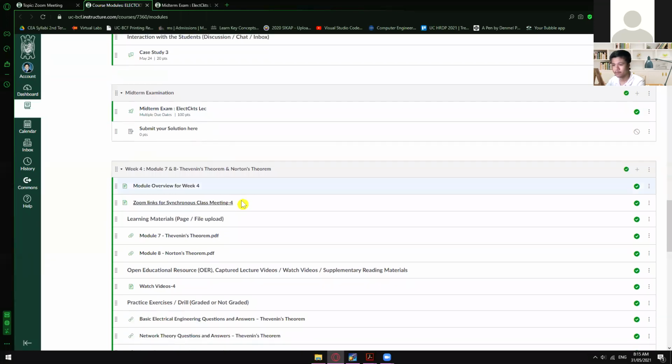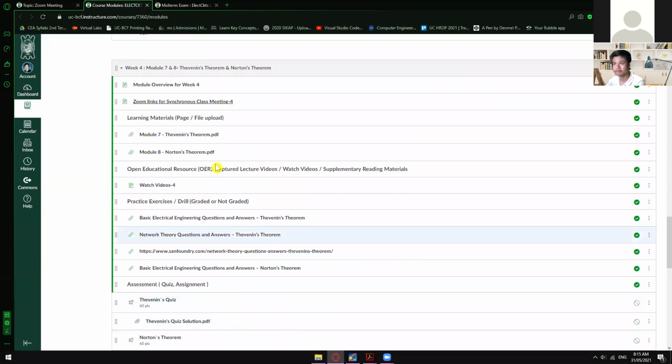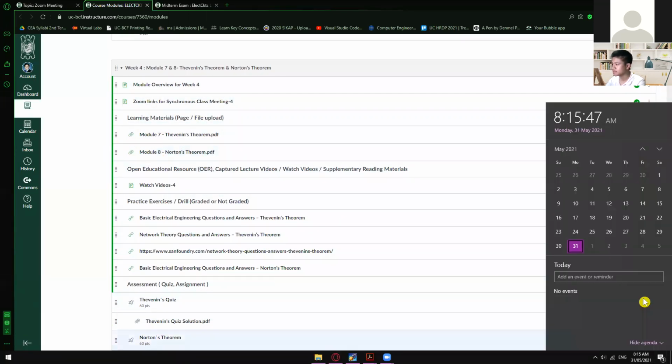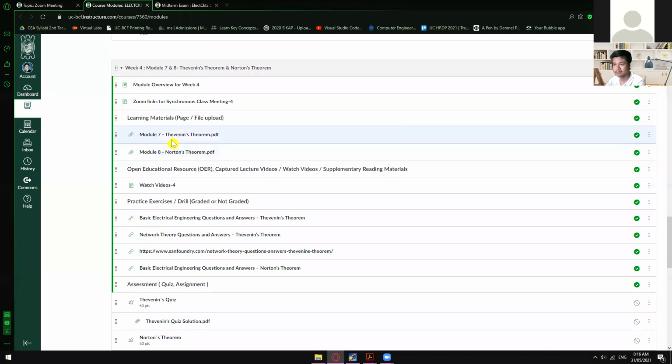But for now, we have to finish these two topics, modules 7 and 8, because the next meeting is coming Thursday, June 3, and we might not be able to meet again due to the webinar that I'll be attending. I'm not really sure if we will meet this coming Thursday. That is why we have to finish modules 7 and 8 right now. So don't you guys worry. Modules 7 and 8 are super similar to each other, and they are super easy to understand.